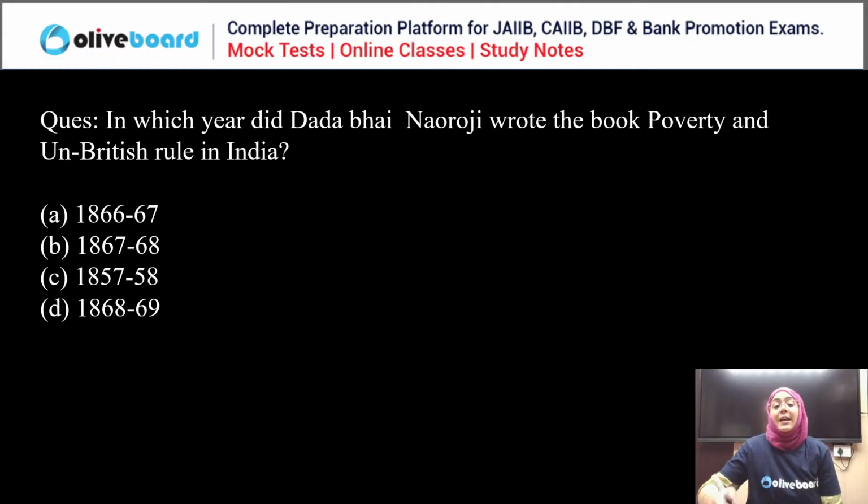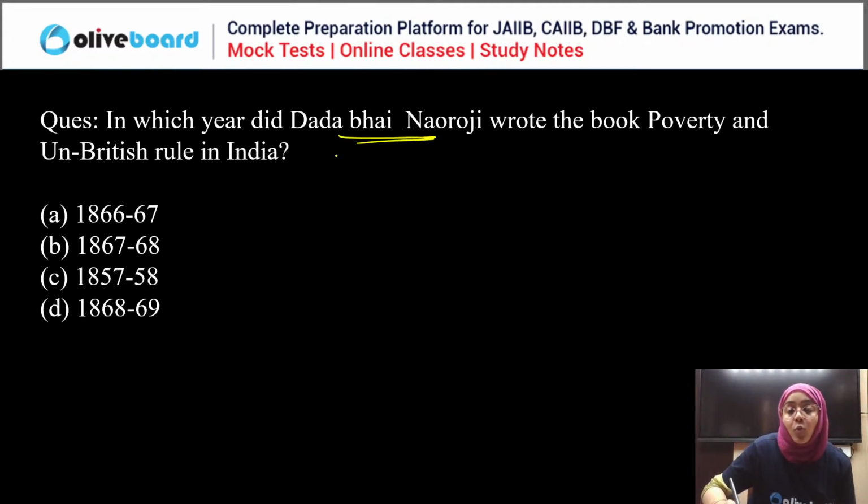Now, next question. In which year did Dadabhai Naoroji write this book, Poverty and Un-British Rule in India? There are 4 years which are given. Now, you have to tell me in which year Dadabhai Naoroji wrote this book. Everyone.